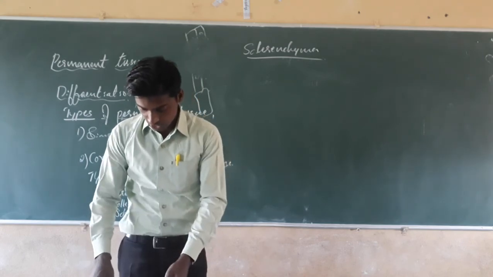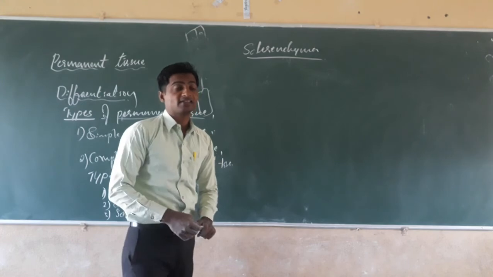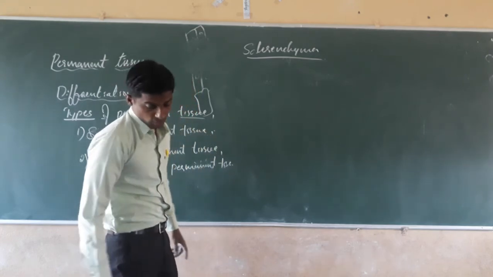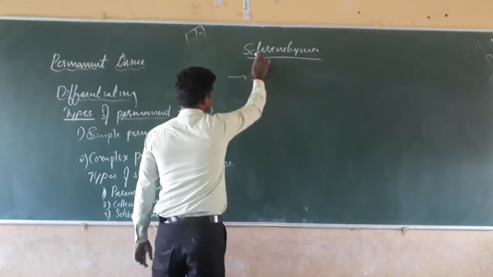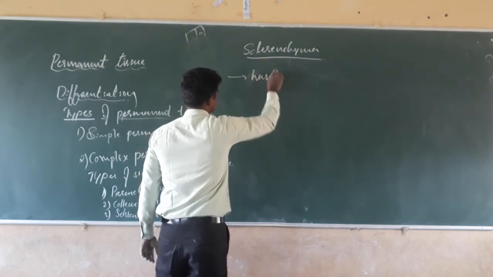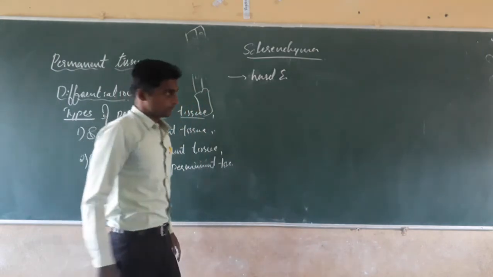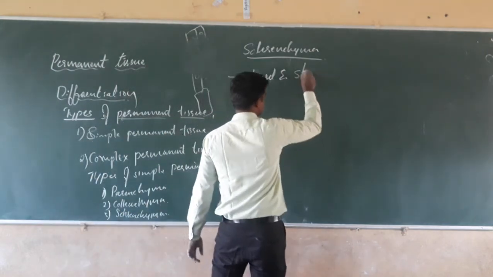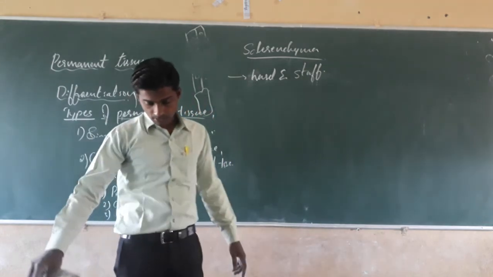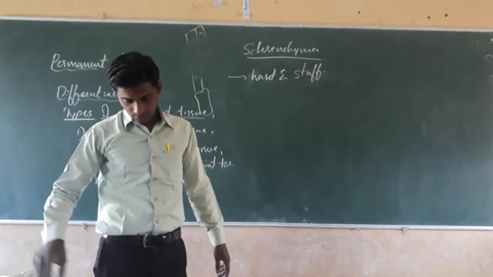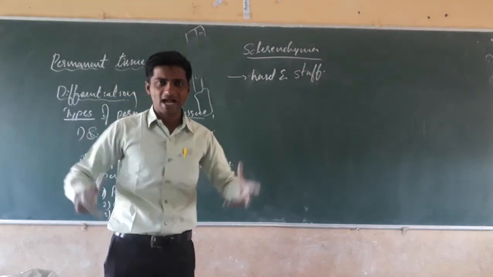I will tell you the special characters of this tissue. This tissue is very hard and stiff. Then the husk of the coconuts, they are very hard.